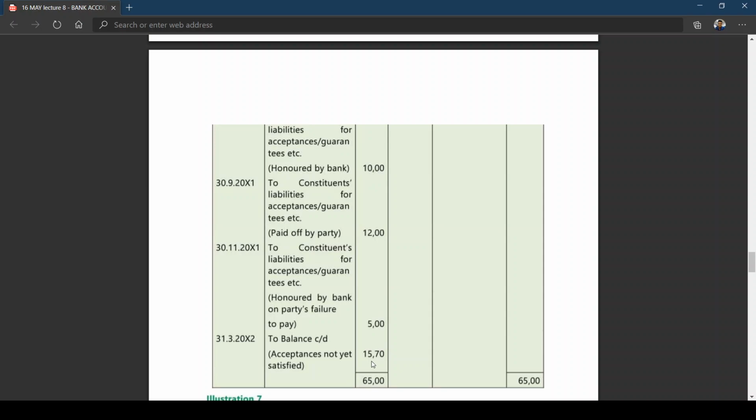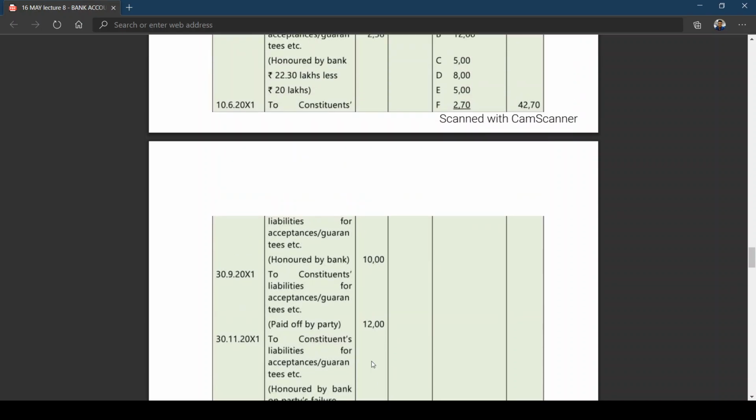It is nothing but D, E, F. If you add the total, you will get that. That means the total guarantee given on behalf of the customer for D, E, F is not satisfied, meaning the time is still due. So we can take it as the closing balance.